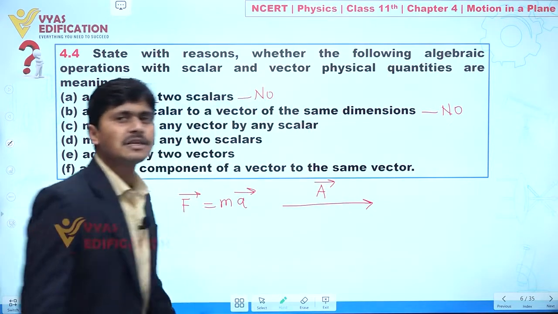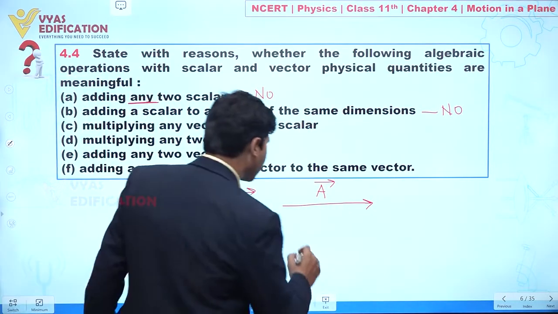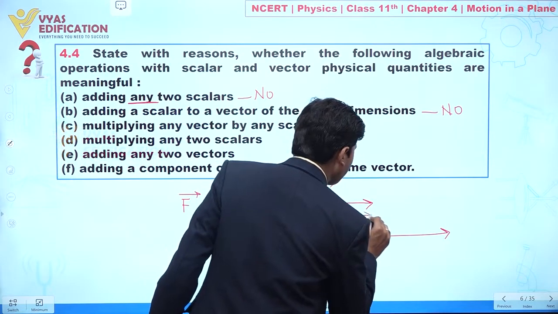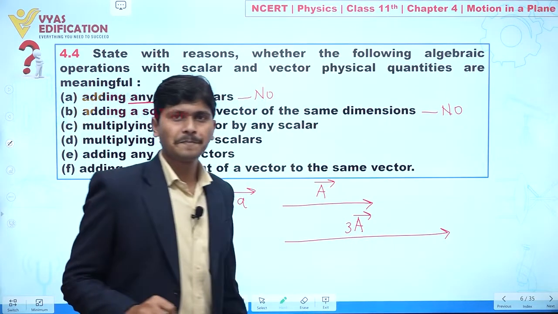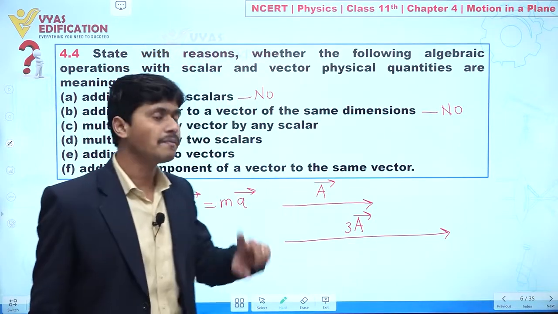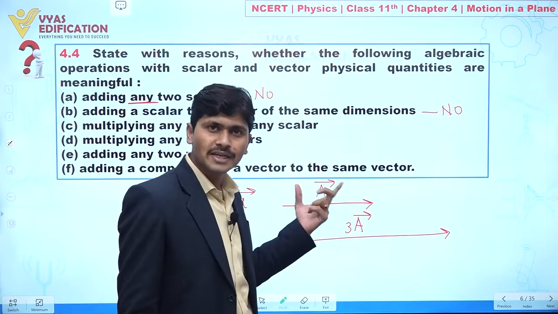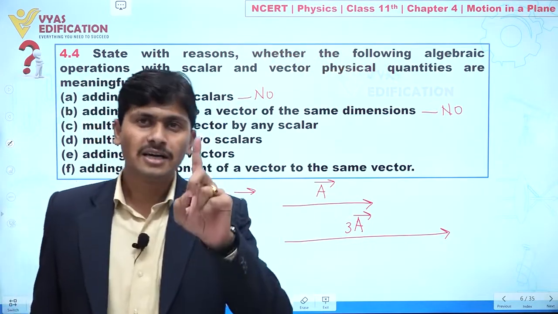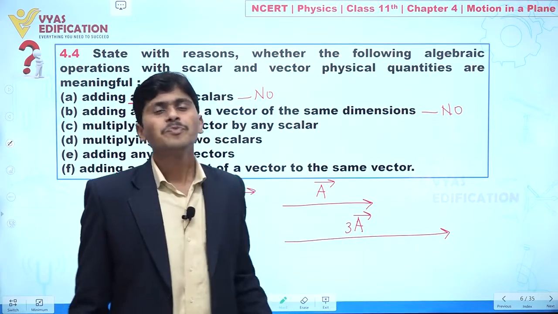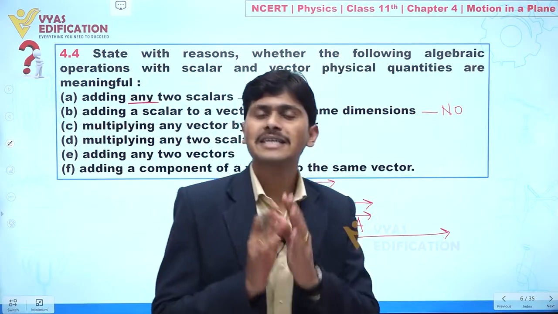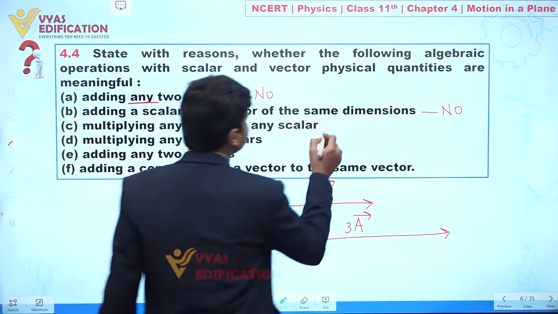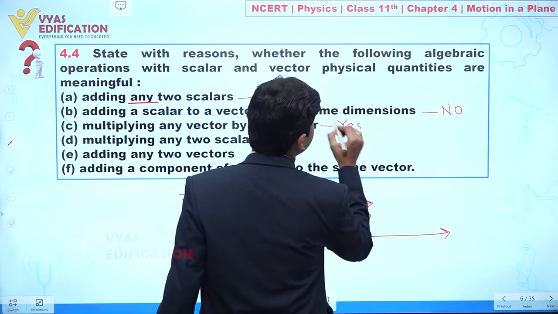You can also say, let's suppose this is a vector A. Clear? Now if I multiply a scalar with this vector A, let's suppose I say this is 3A. What is this indicating? This vector has 3 times the magnitude of the vector A, and because 3 is positive, it has the same direction. Clear? So we can multiply a scalar with a vector. Part number C, definitely this is a meaningful statement.